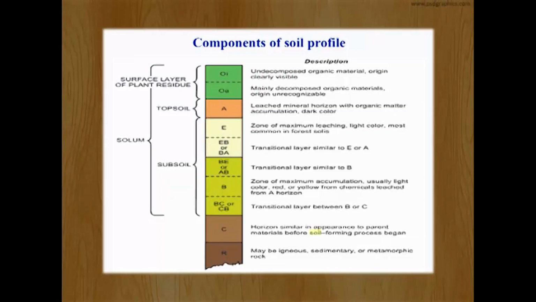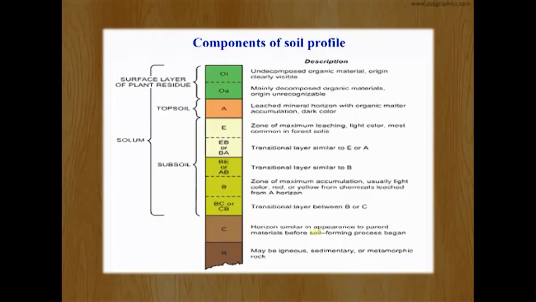Then we come to the B zone. The B zone, or the B horizon, is the zone of accumulation, and here the minerals get accumulated. This is known as illuviation, and as a result of accumulation it is richer in minerals and less rich in organic content as compared to the A and E zones.